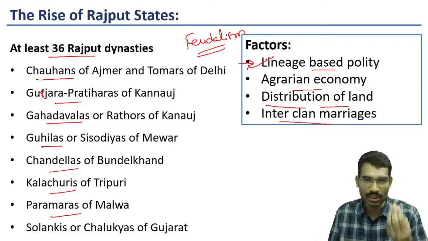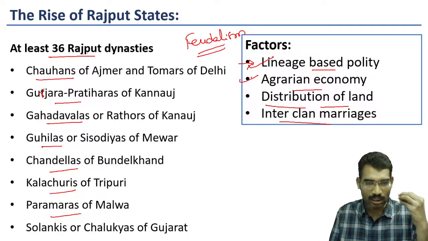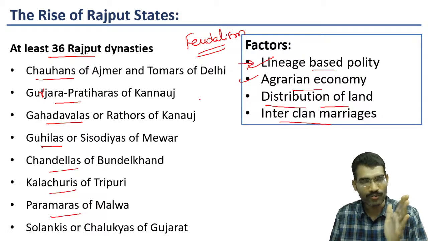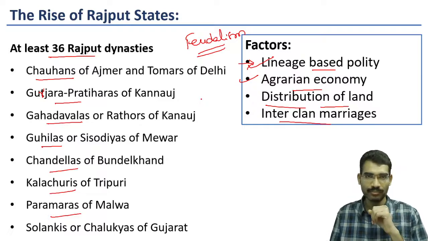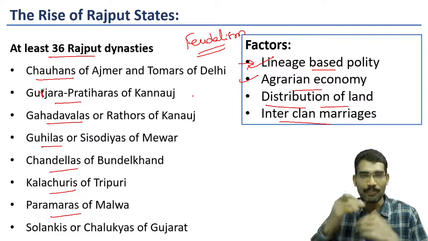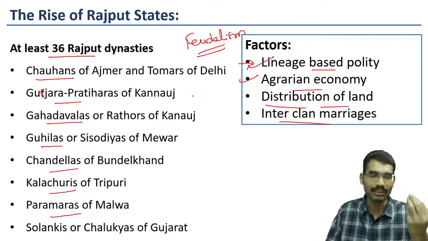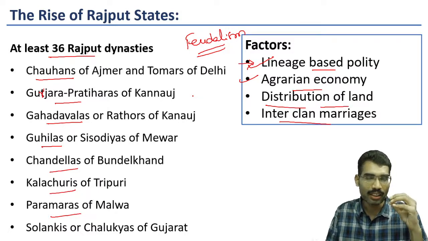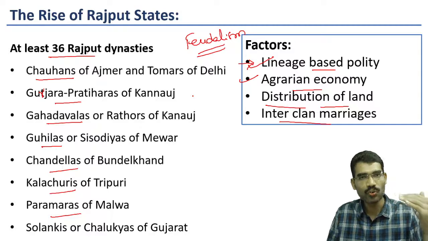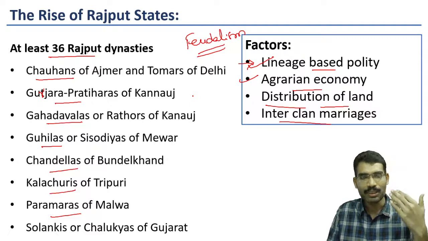Centralized administration was not strong enough, but it was one centralized administration supported by different distributed power centers. Also, this is the time period after the Guptas and after Harshavardhana. During this time, trade in the Indian subcontinent also reduced. Mainly agriculture became the main practice. Even during the Gupta period itself, we have an example that the traders and weavers in the coastal area migrated towards the hinterland and took up agriculture. So agriculture became the main practice.